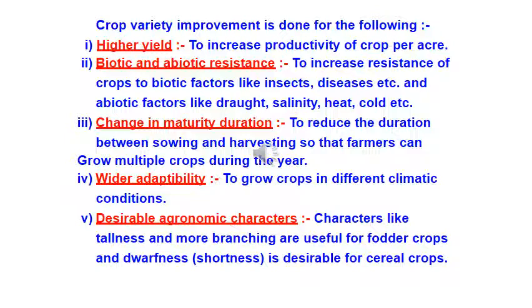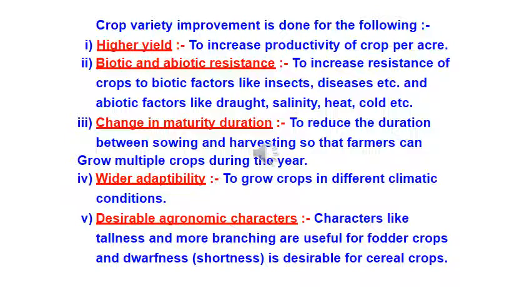So how are we going to improve the variety? We discussed two methods. First is hybridization, second is manipulating the gene, displacing the gene. Then we discussed here the 7 points, right, the 7 points which is given in your textbook. The variety which we have selected should grow in a diverse climate. Okay, the first point here is higher yield. To increase productivity of crop per acre, that means it should produce more tons of grain. Okay, it should be giving high yield. That's the first and primemost thing.